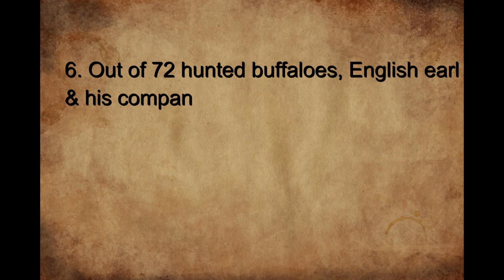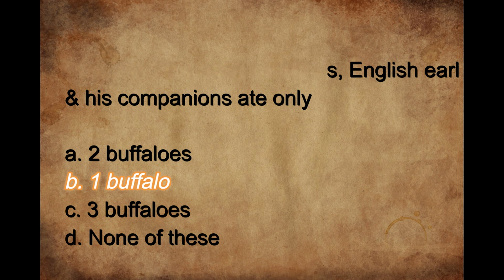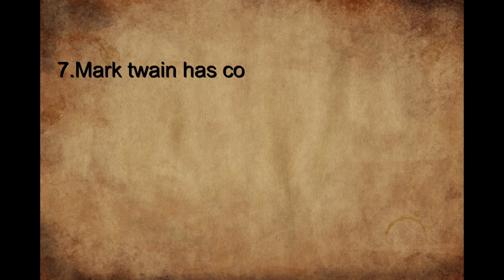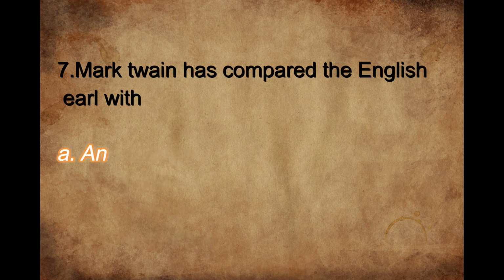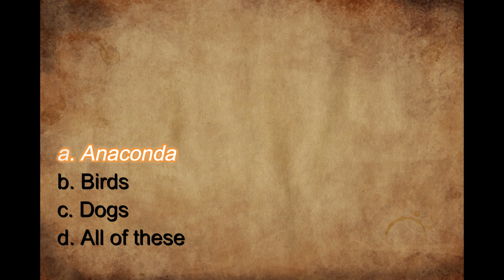Sixth question: out of 72 hunted buffaloes, the English earl and his companions ate only how many buffaloes? The right option is B, only one buffalo they ate. Mark Twain has compared the English earl with which animal? The right option is the anaconda. Anaconda was the animal with which Mark Twain compared the characteristics of a man. Here it was named as English earl.